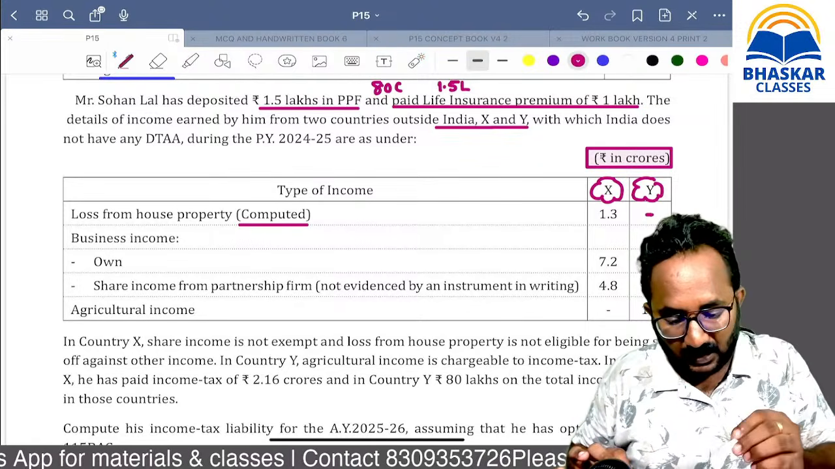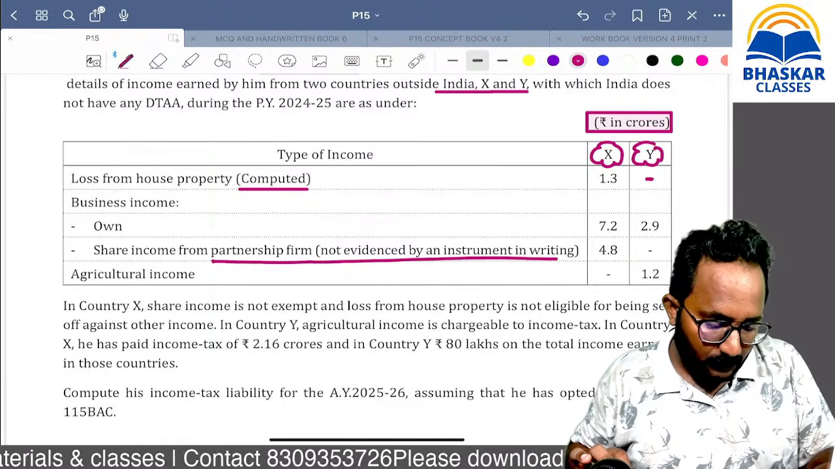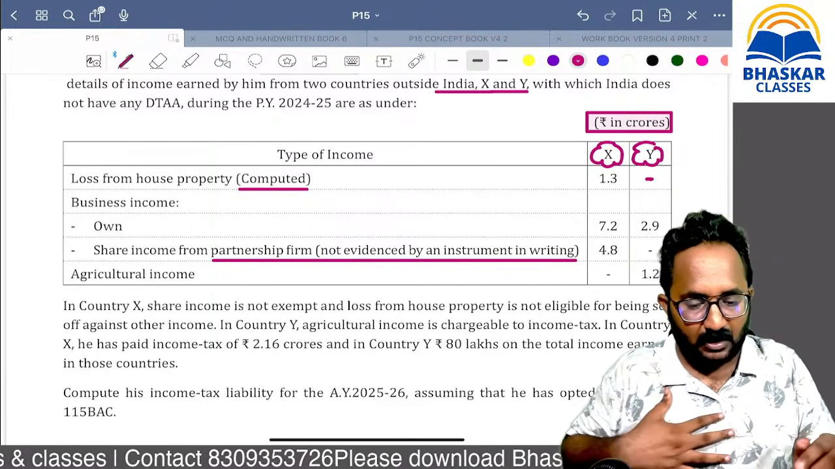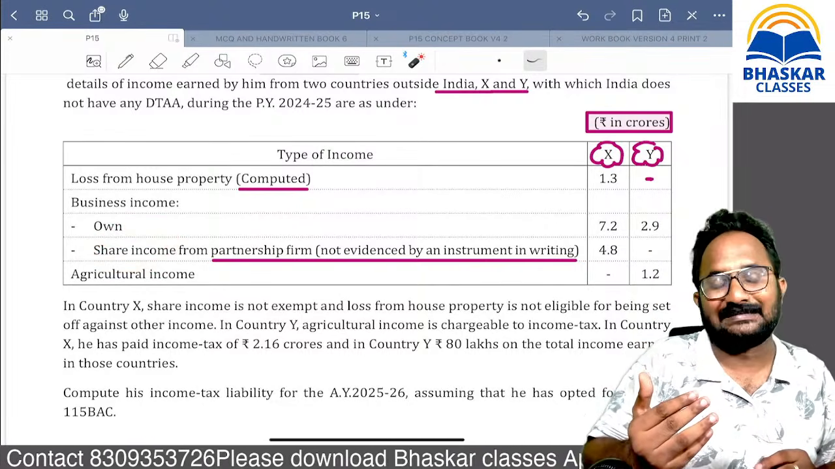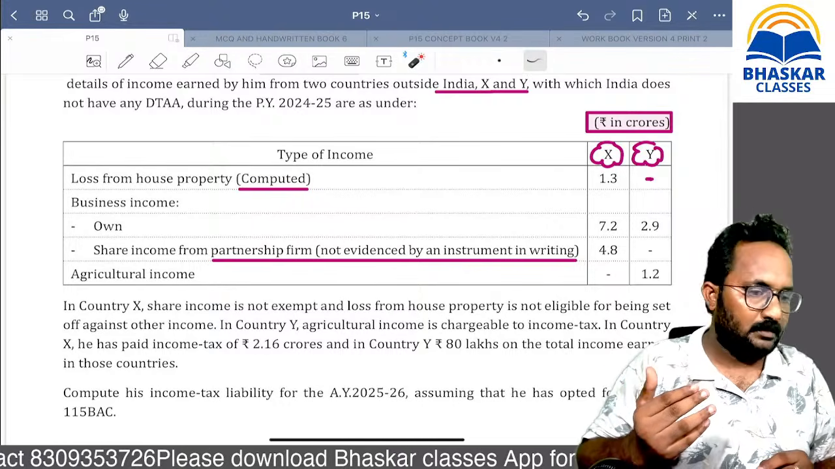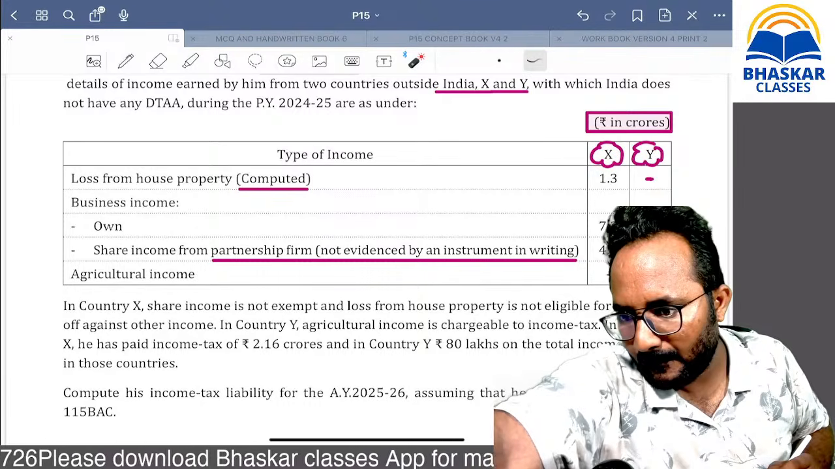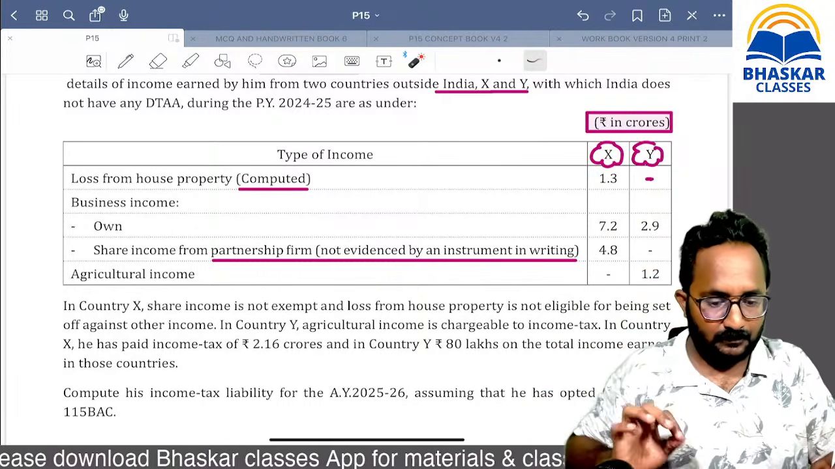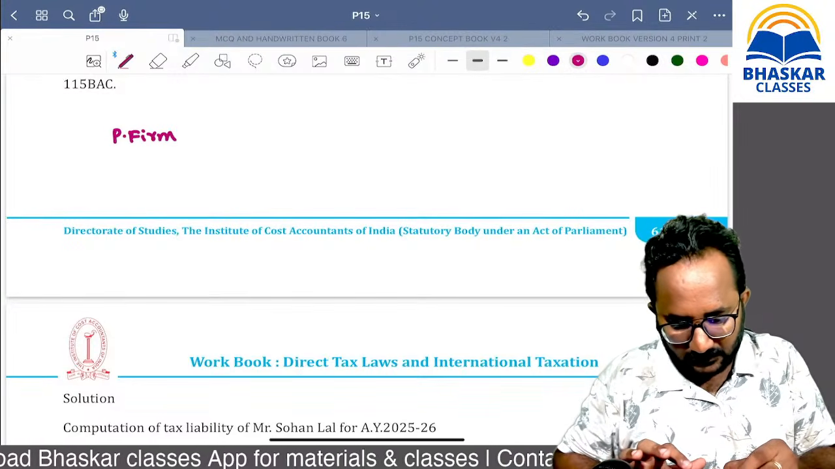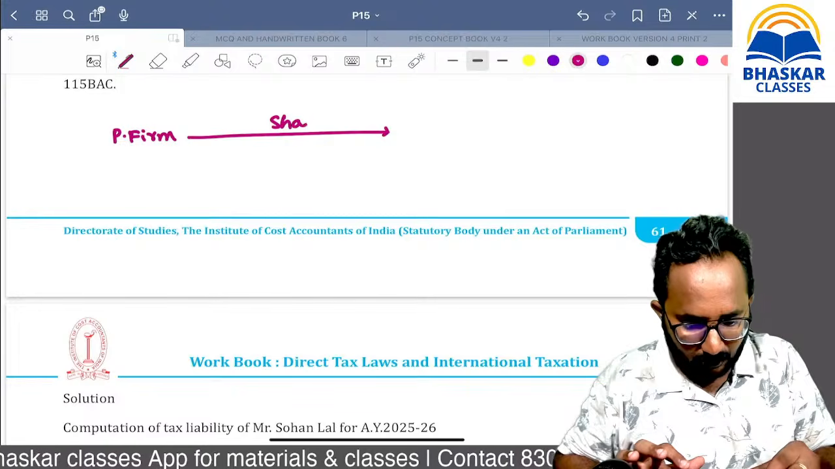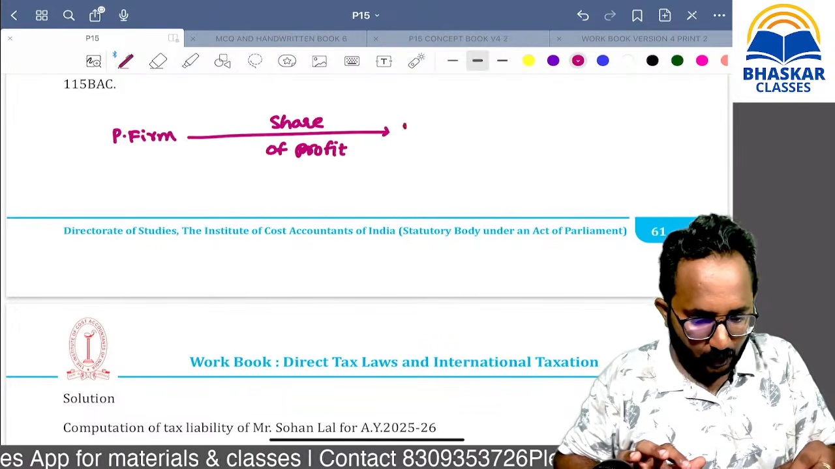Next, share of income from the partnership firm. Many of you know, if any share of income is received by the partner from the partnership firm, is that exempt or taxable? Exempt. Remember, if the partnership firm is giving the share of profit to the partner.